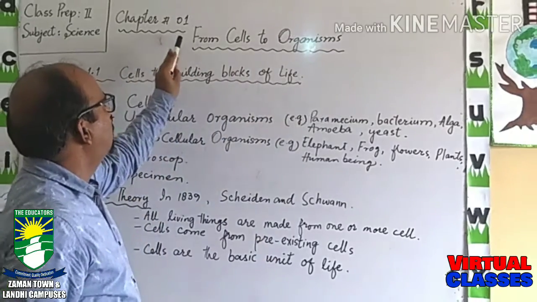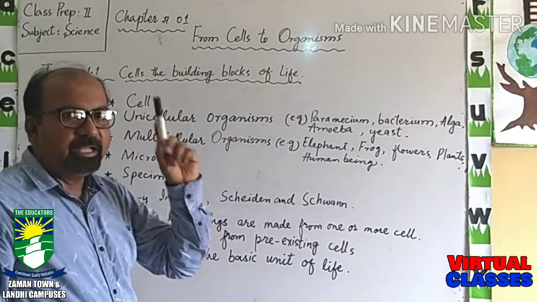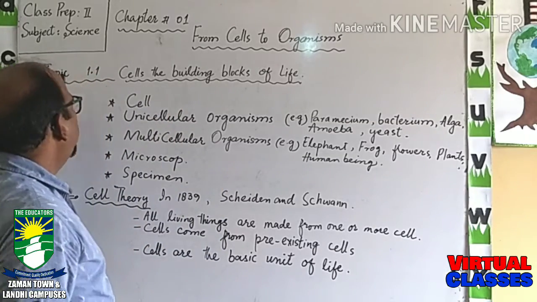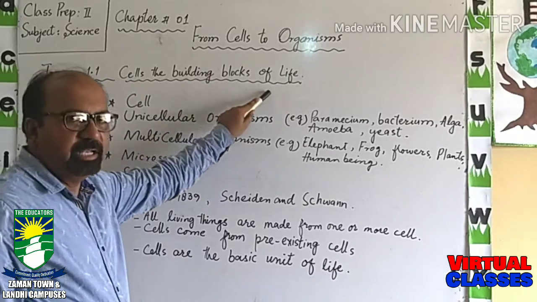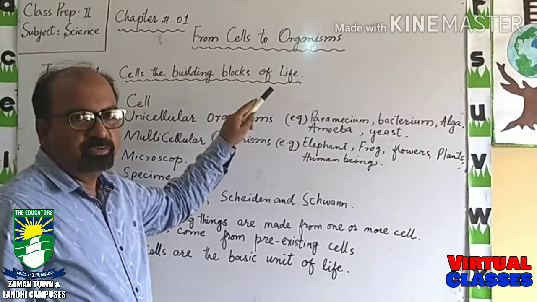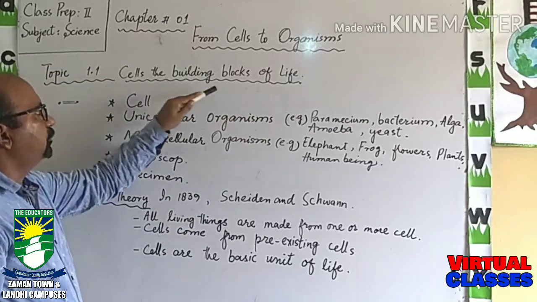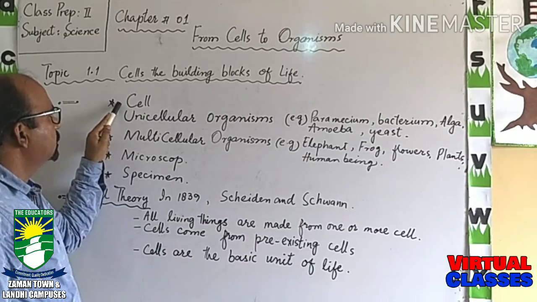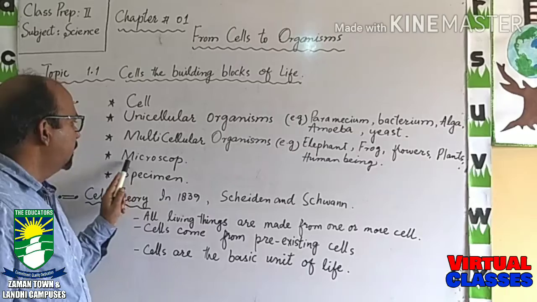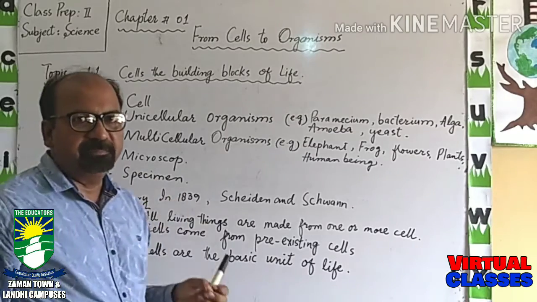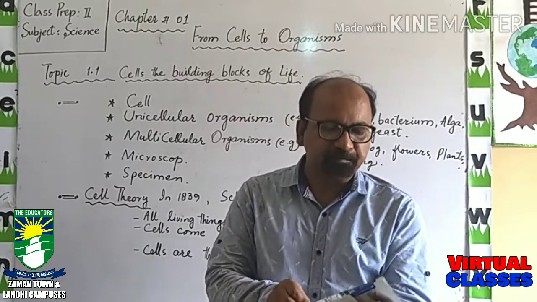As it is written on the board, from cells to organism, this is chapter number 1, and in this chapter, topic 1.1 is cells, the building blocks of life. This topic we are going to discuss today, and the subtopics of this topic are cell, unicellular organisms, multicellular organisms, microscope and specimen. These terms will be explained to you in this topic.